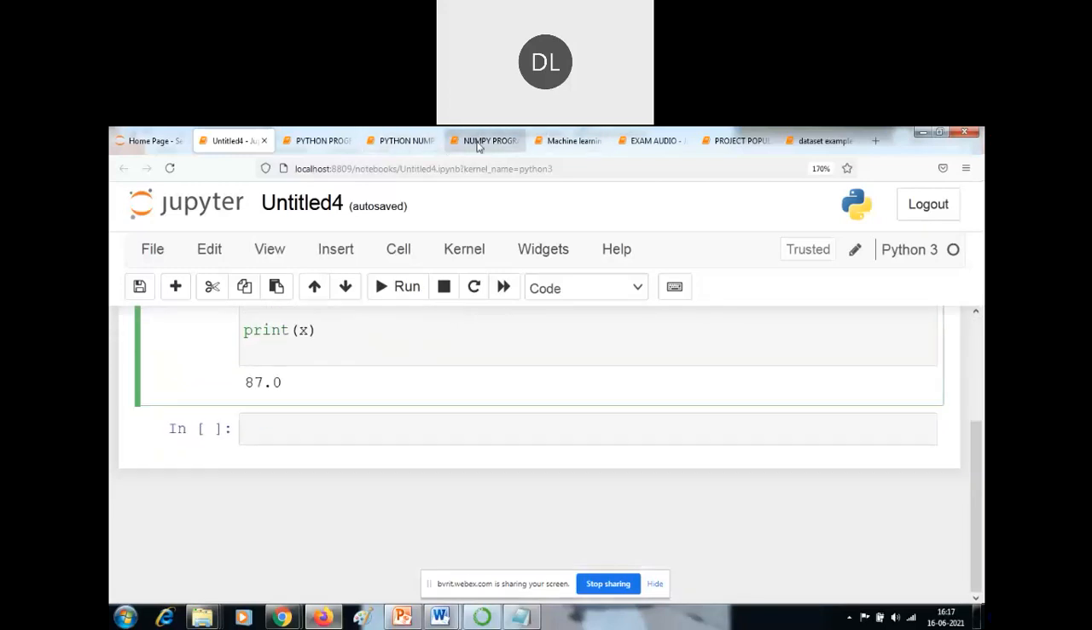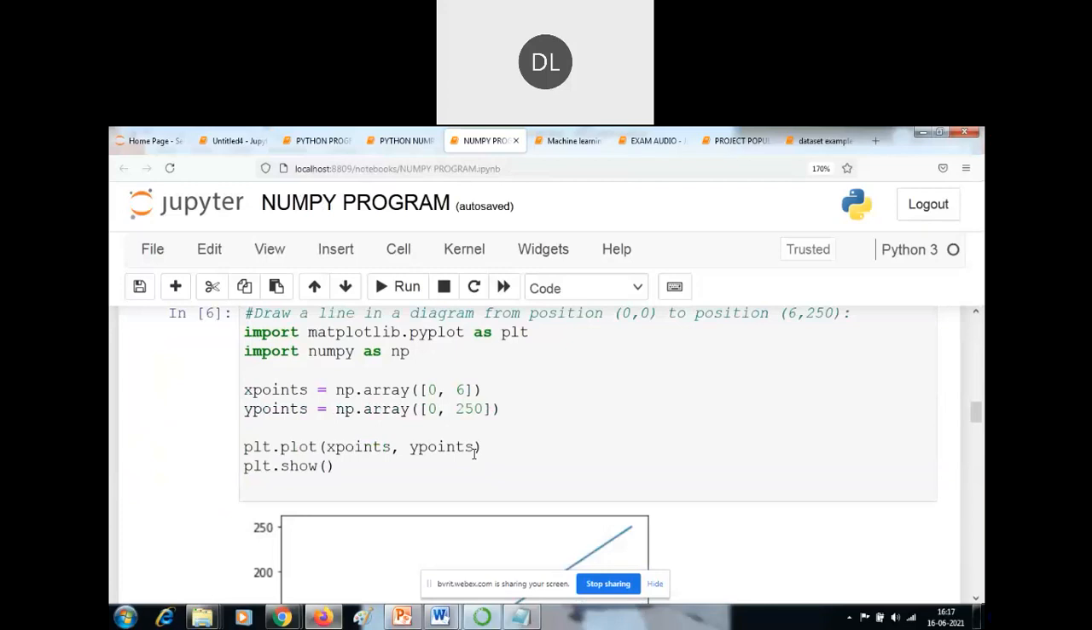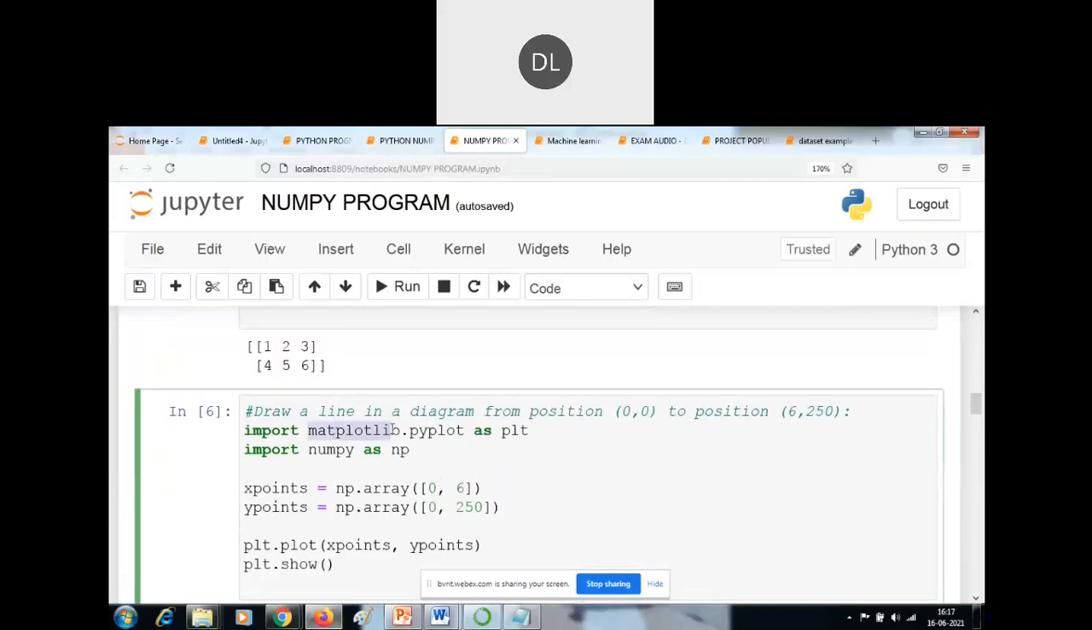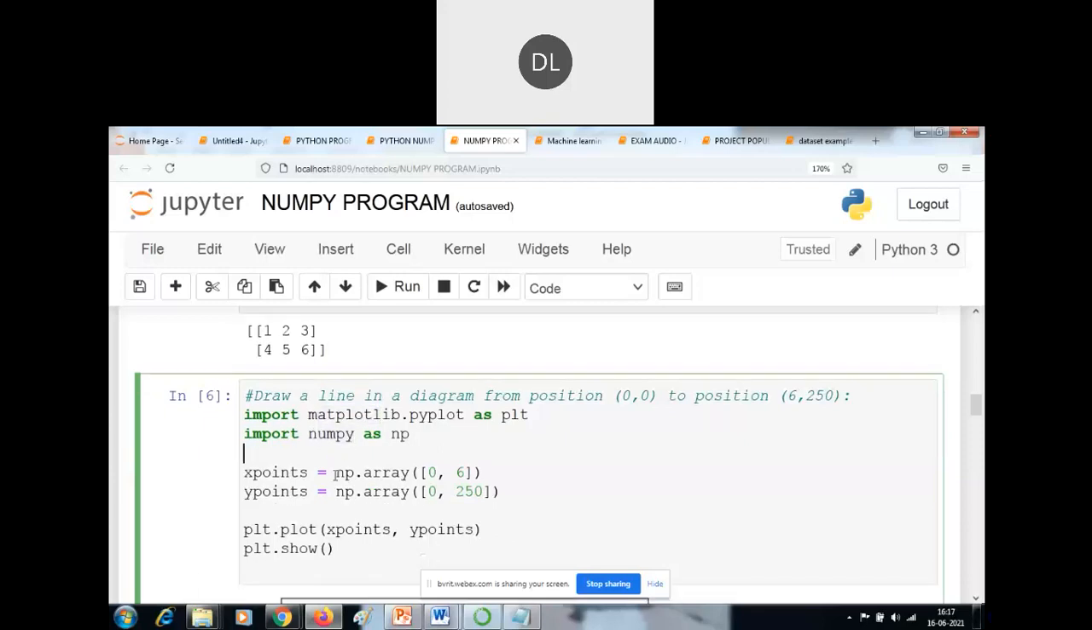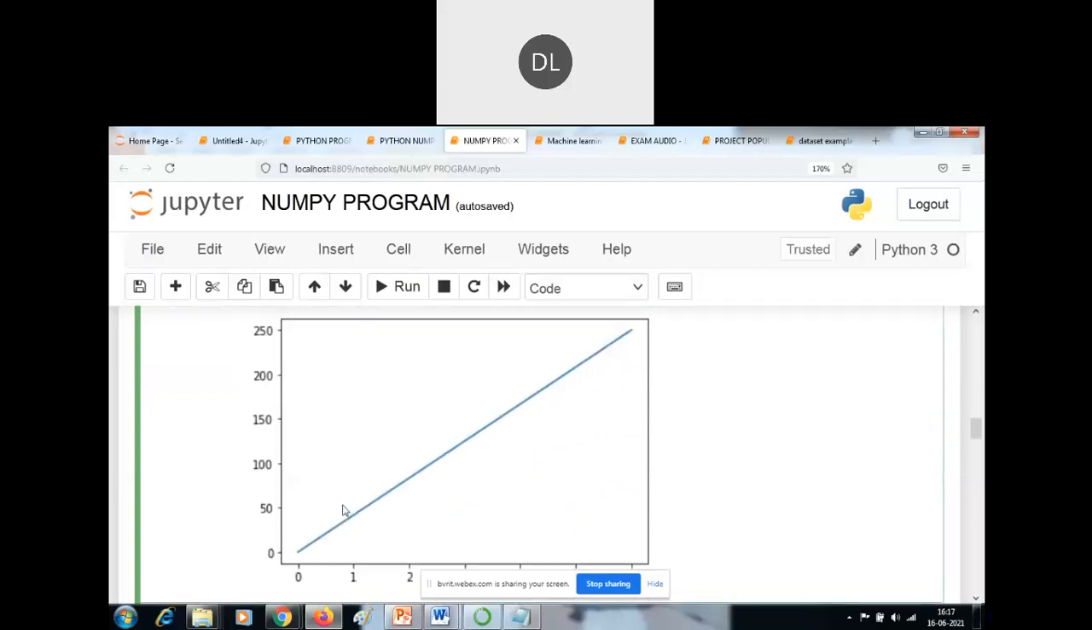Okay, next let me show the other NumPy examples. See here I'm using the matplotlib library. Suppose you want to draw a line, a chart, a bar chart, a pie chart, a scatter, or a histogram, then you can import this matplotlib library. Then import NumPy for array processing. I'm importing these two Python libraries, matplotlib and NumPy, using alias names, and creating the two arrays 0,6 and 0,250. This is the x values and this is the y values. It creates the x points and y points.